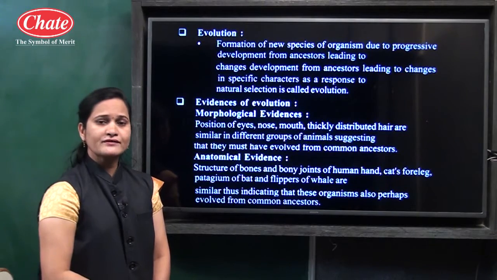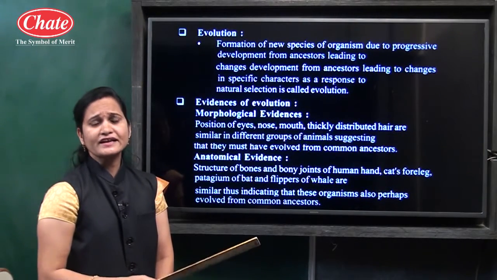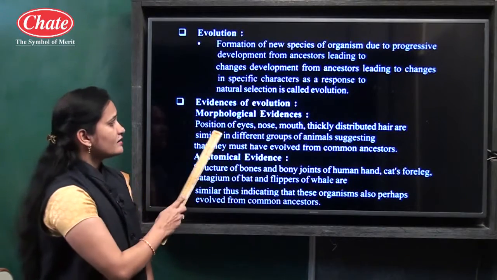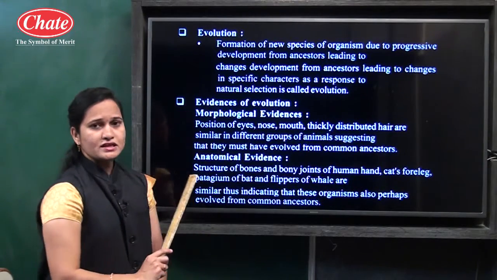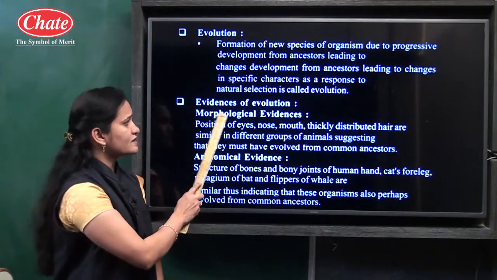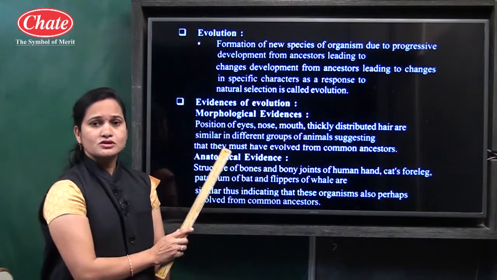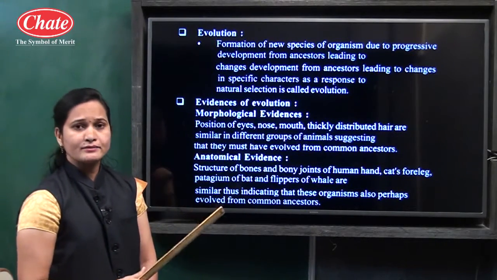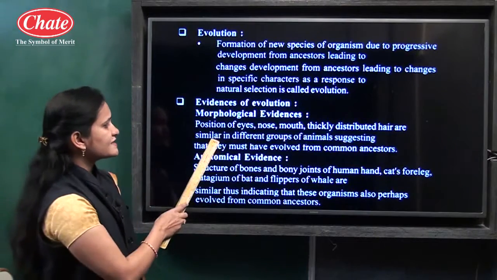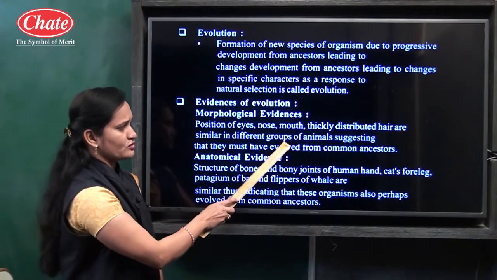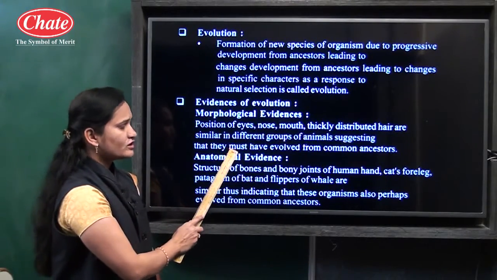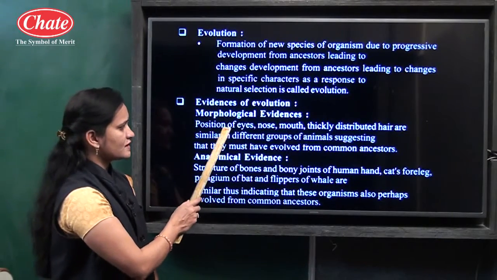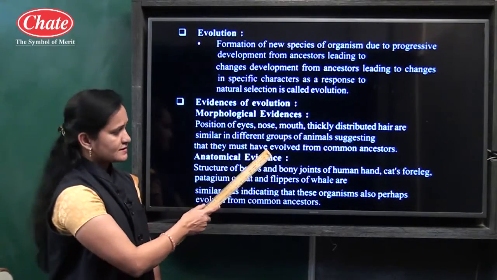Now, morphological evidence means the external structures of plants and animals are observed. Morphological means external structures. If we observe the external structures of plants and animals of different groups, we can see similarity in these different groups. Related to this point, some diagrams are there in the next slide. At that time I will discuss it.